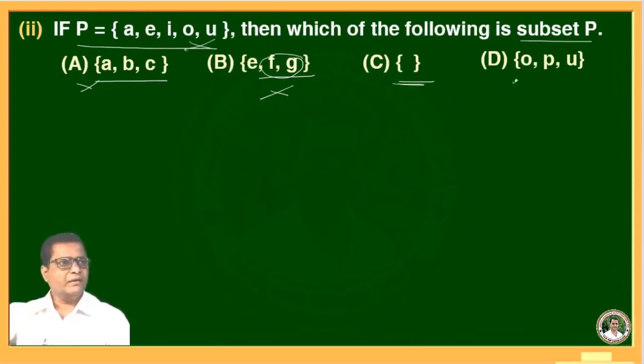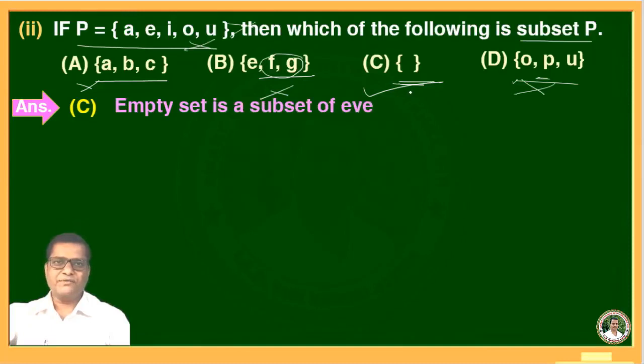And D, O, P, U. P is not in set P, therefore D is not a subset of P. Only C is a subset of P, therefore what is the answer? Option C, because empty set is a subset of every set.